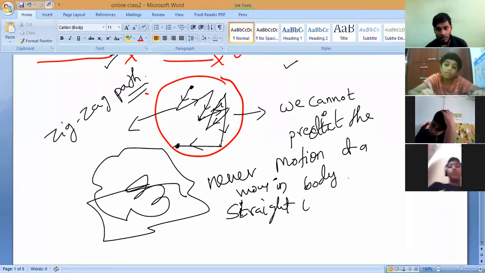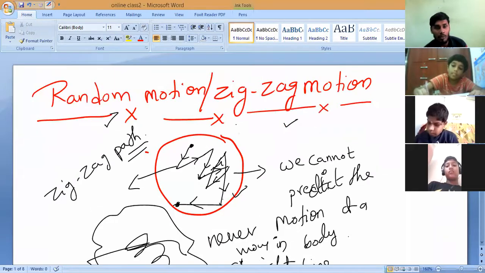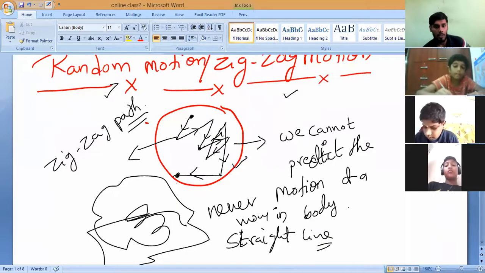In a straight line. So this motion is called zigzag motion or random motion. All of you should remember that. What should we call it? Zigzag motion or random motion. Understand? And one more thing you observe carefully. Tell me, is the direction always changing or not?